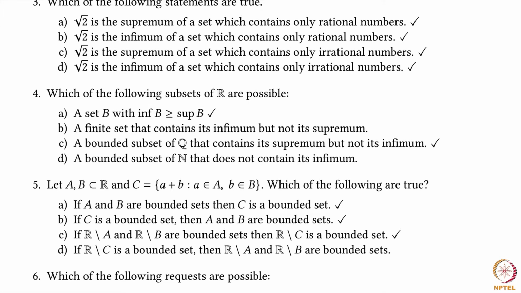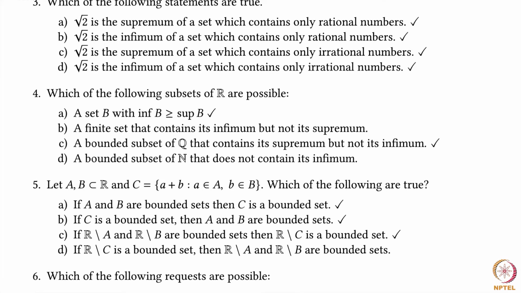Now argue the case if 0 is not an element of B. You will notice that there is nothing really special about 0. For any element in B, you can use the same argument to show that if A is unbounded, then C has to be unbounded. If R minus A and R minus B are bounded sets, then R minus C is a bounded set. Again, you argue in the same way. The moment R minus A or R minus B is a bounded set, it stands to follow that A and B have to be unbounded sets.